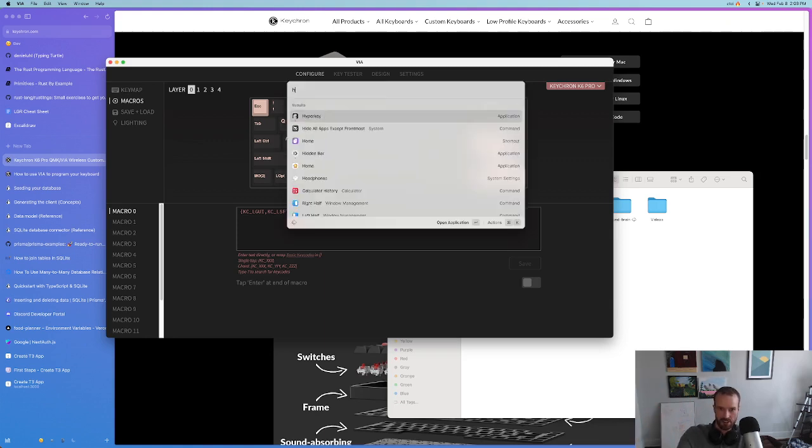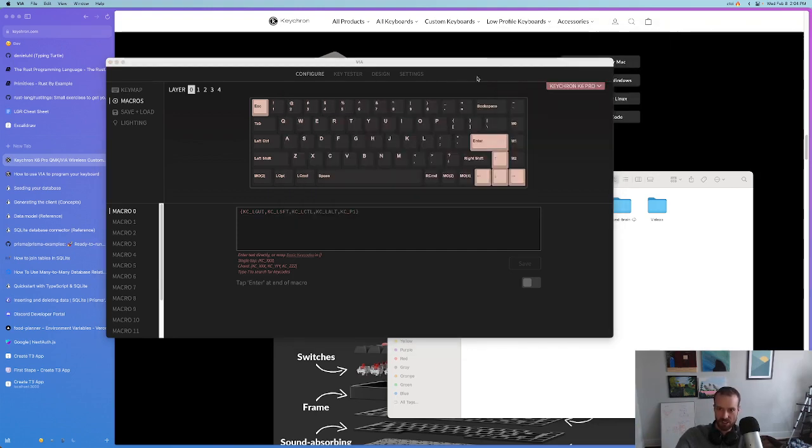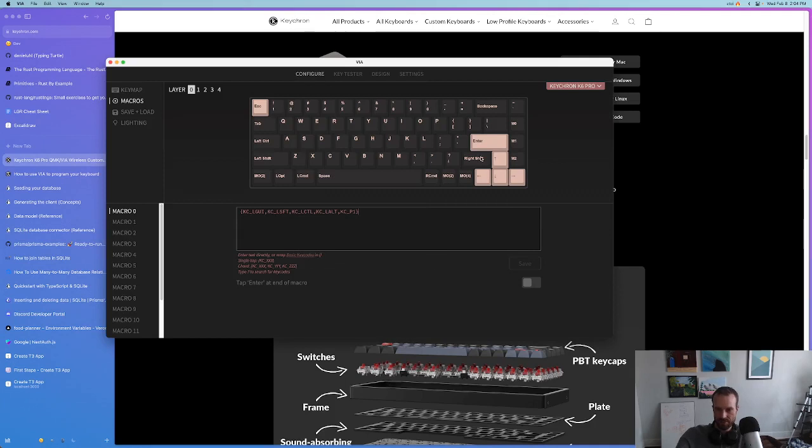I also have this, or not meta, Hyperkey. There's also this free app called Hyperkey that you can set up. I have it set to right Command will do the Hyperkey, so I also have that. So if I hit Command 1, it does that, 2, it does that. So you can always go that direction too. It also has the added benefit that you don't have to be using this keyboard. You can have that on any computer and just remap that.